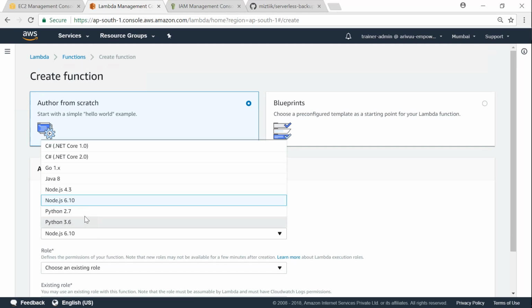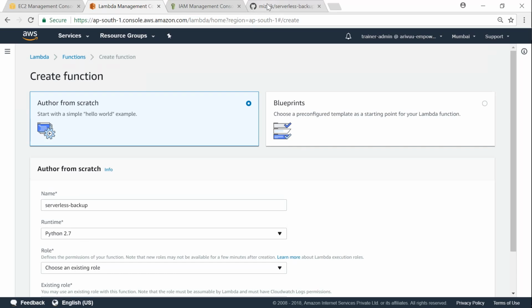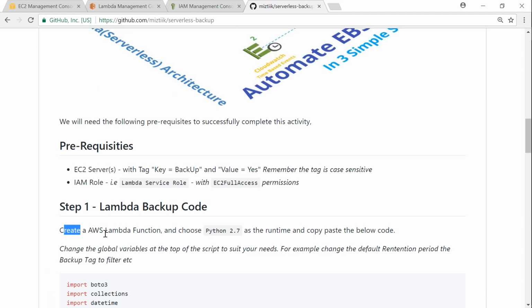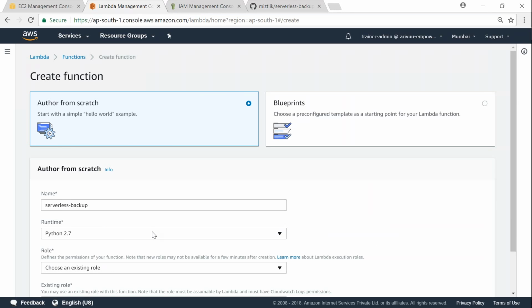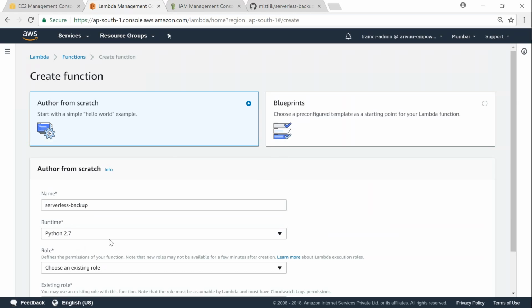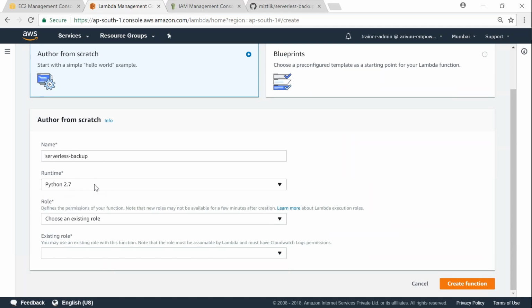And remember, it has to be Python 2.7. I have mentioned this in my article also. Before the code starts, if you see the first line, create an AWS Lambda function, choose Python 2.7. If you are going to choose Python 3, it might work, it might not work, but there are no guarantees. I have not tested it for Python 3. You can see here 3.6 is available among the different languages that are supported by Amazon. C#, Go, Java, Node, Python, all are there. So choose this one as Python 2.7.